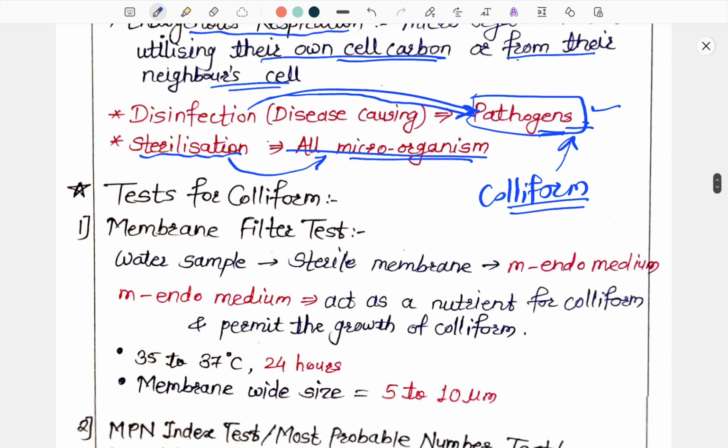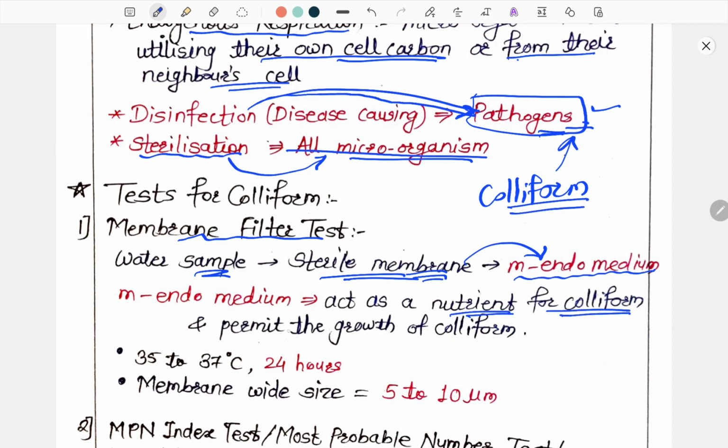The first test of coliform is the membrane filter test. In this, a water sample is passed through a sterile membrane over which all the microorganisms are retained. This membrane is brought in contact with the endo medium, which acts as a nutrient for coliform and permits the growth of coliform.